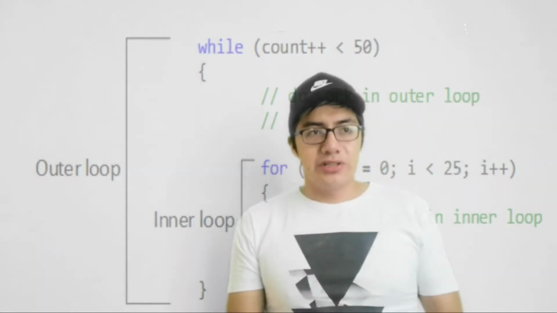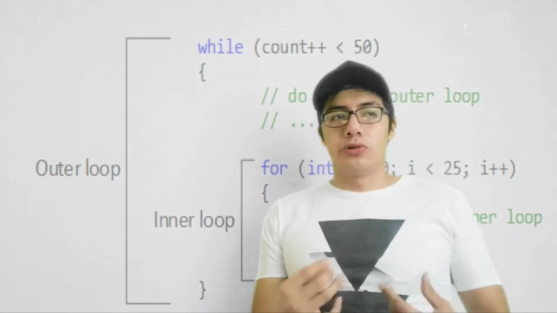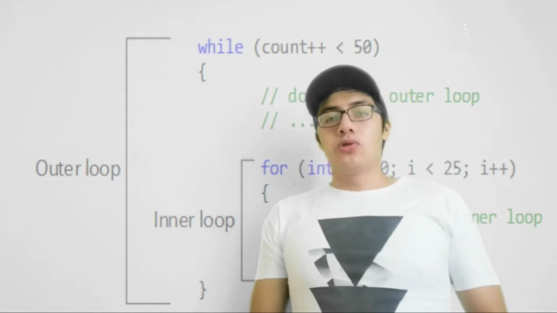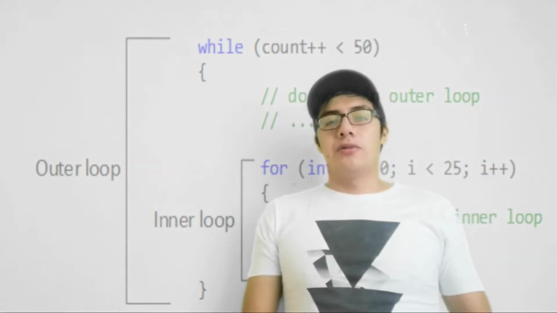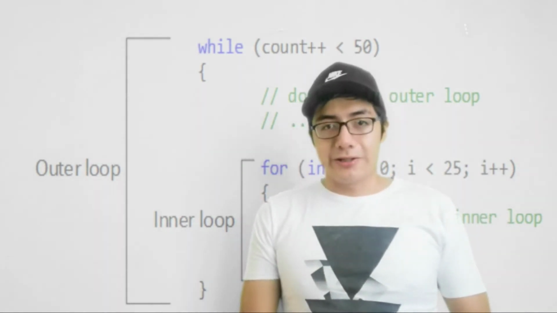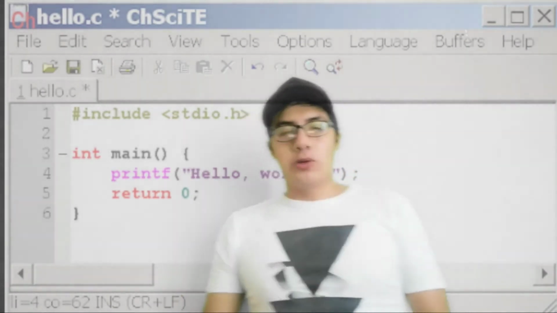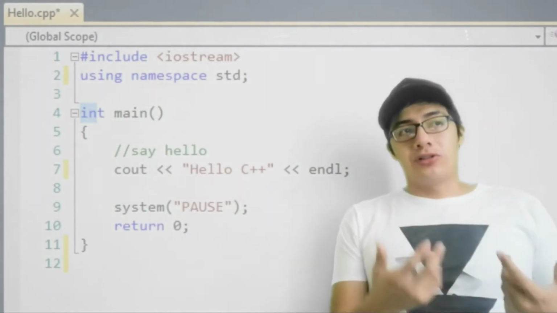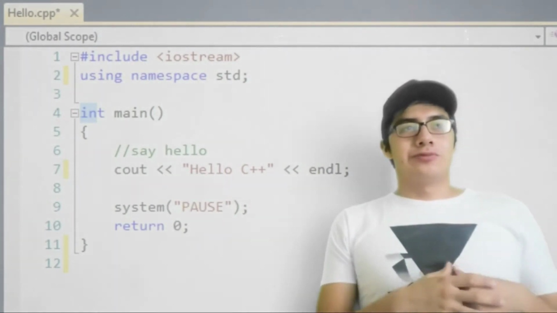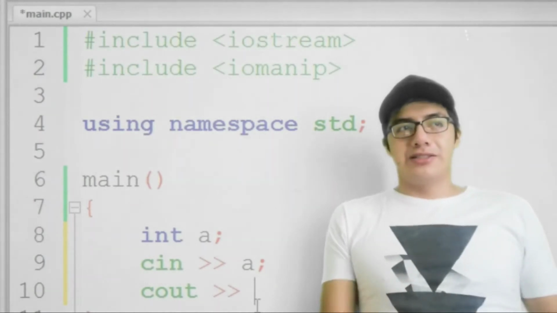It's important to mention that you can also use loops inside loops to create nested blocks for our needs. And well, this is named nesting. Well, in order to print a message in C++, you can do it with printf or cout to control the output of data. Reading data from the keyboard in C++ is done using the command cin.